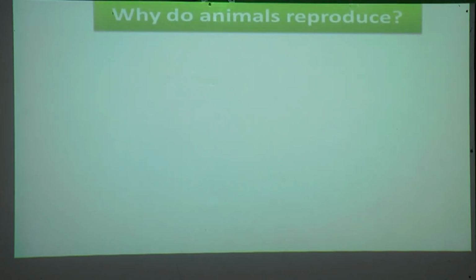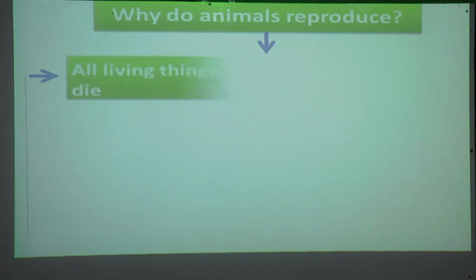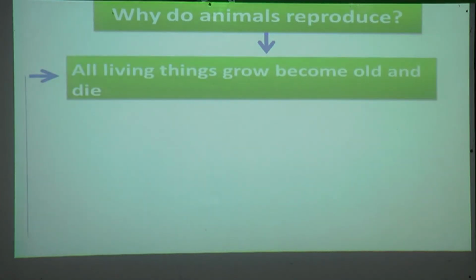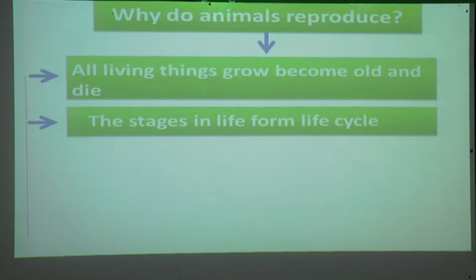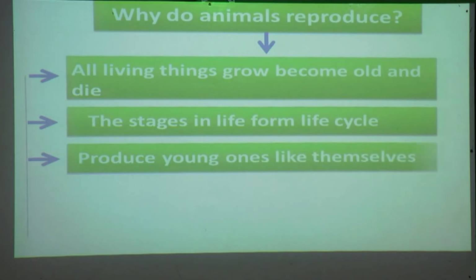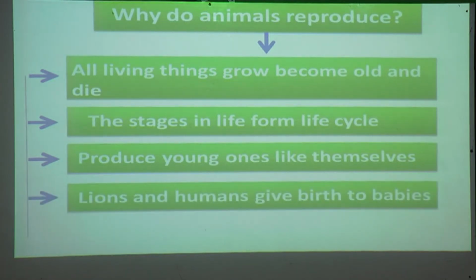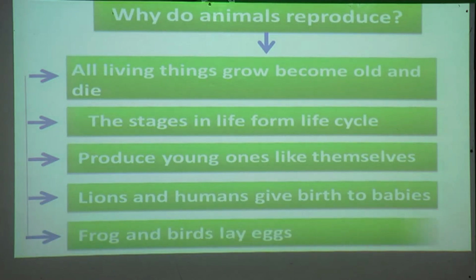Let's quickly revise our previous points. Why do animals reproduce? All living things grow, become old and die. These stages form a life cycle. They produce young ones like themselves. Lions and humans give birth to babies. Frogs and birds lay eggs.